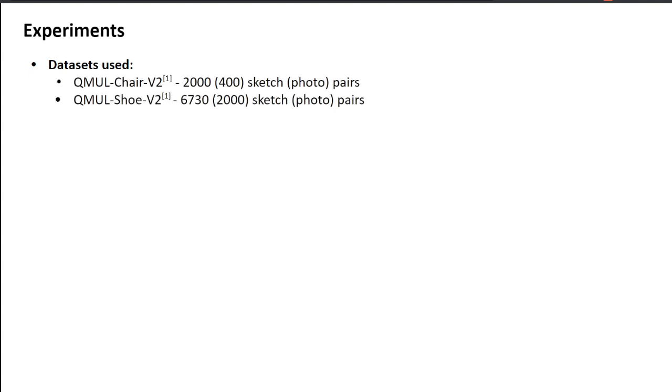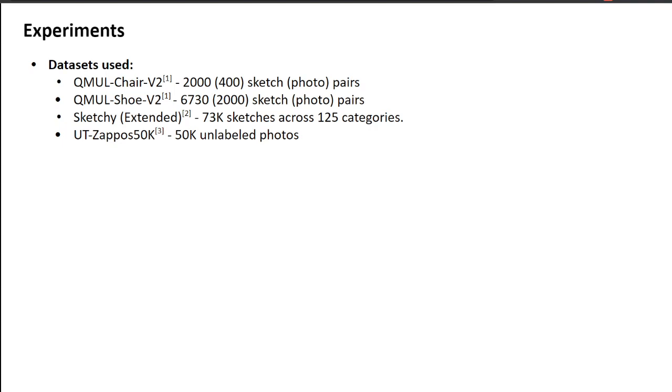We evaluate our model on benchmark fine-grained SBIR datasets, namely QMUL Chair-V2 and QMUL Shoe-V2, along with the category level Sketchy database. For leveraging unlabeled photos, we used photos from the Sketchy as well as UT-Zappos dataset, which comprises 50,000 unlabeled fine-grained images.